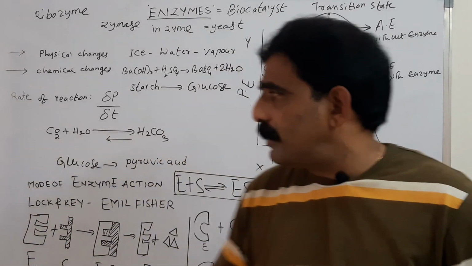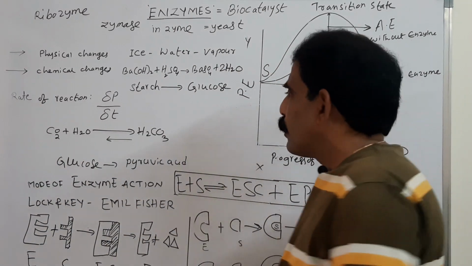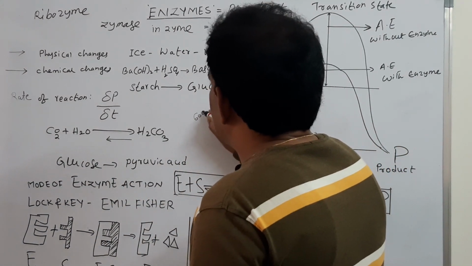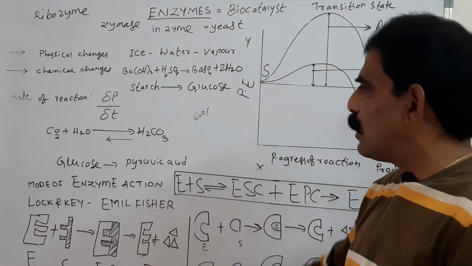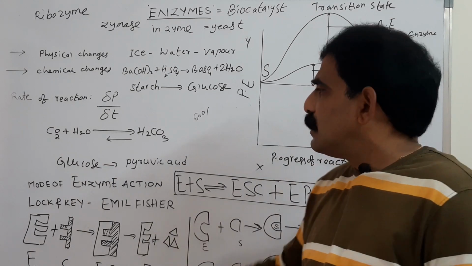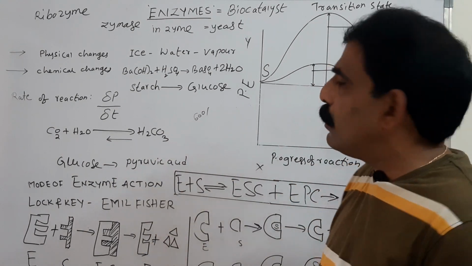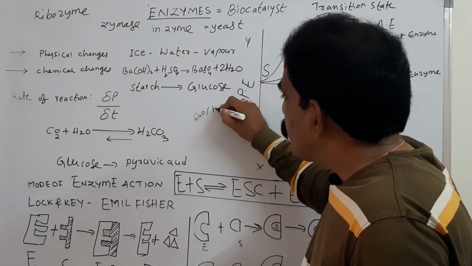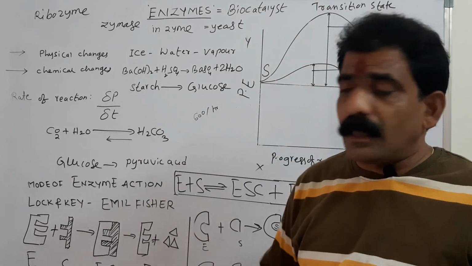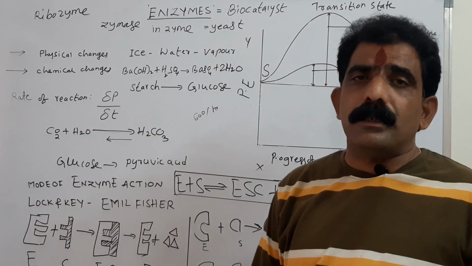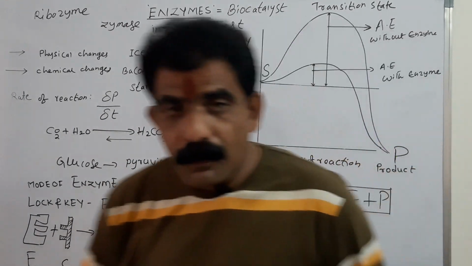Suppose if it takes place in the absence of enzyme, only near about 600 molecules of the carbonic acid are formed per hour. For 1 hour, 600 molecules are formed. Same reaction if it takes place in the presence of enzyme. What is that?